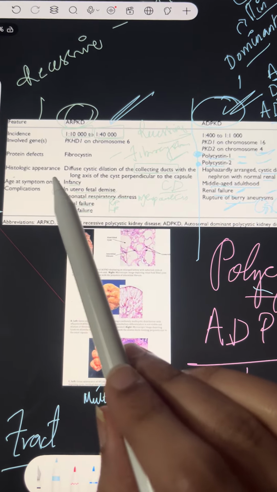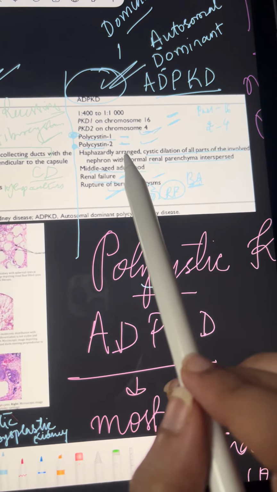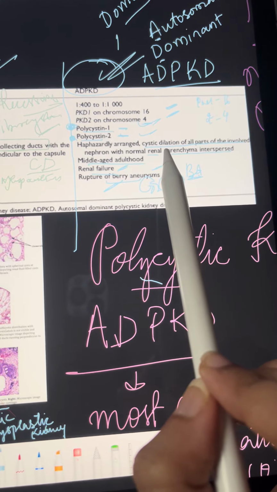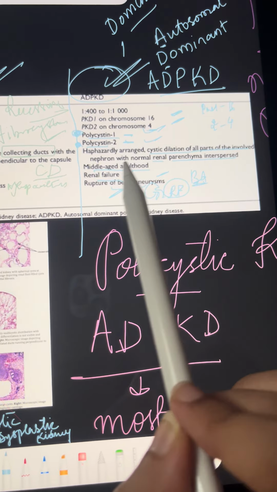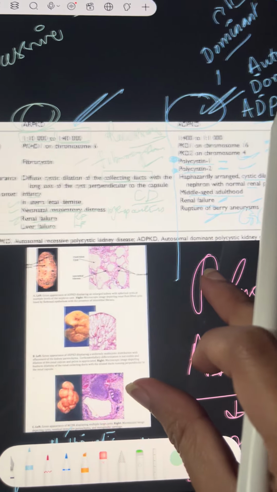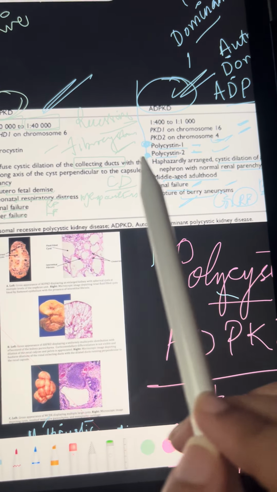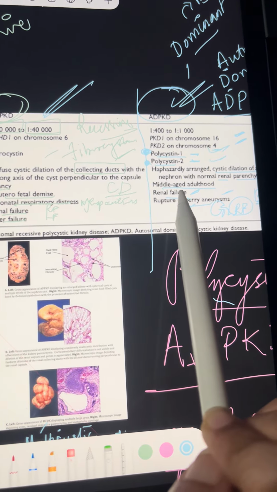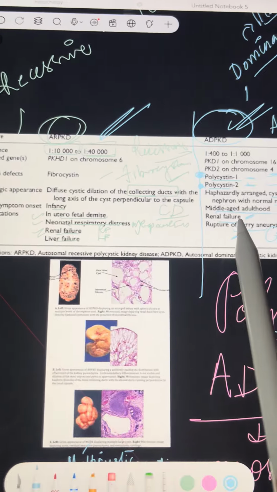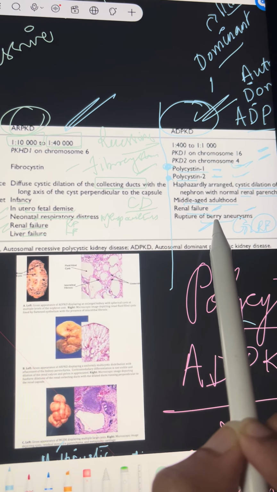Coming to histological appearance, basically the cystic dilatation is overall in the entire kidney, okay. It is not localized to one place, it is present in the entire kidney. Cystic dilatation of all parts of the nephron is involved with normal renal parenchyma. Okay, whereas over here it will be different. It will be mostly focused on collecting ducts. We'll get there. And coming to the age, middle age, adulthood, it is more common. Renal failure and rupture of berry aneurysm are the complications, okay. Complications are renal failure and rupture of berry aneurysms.